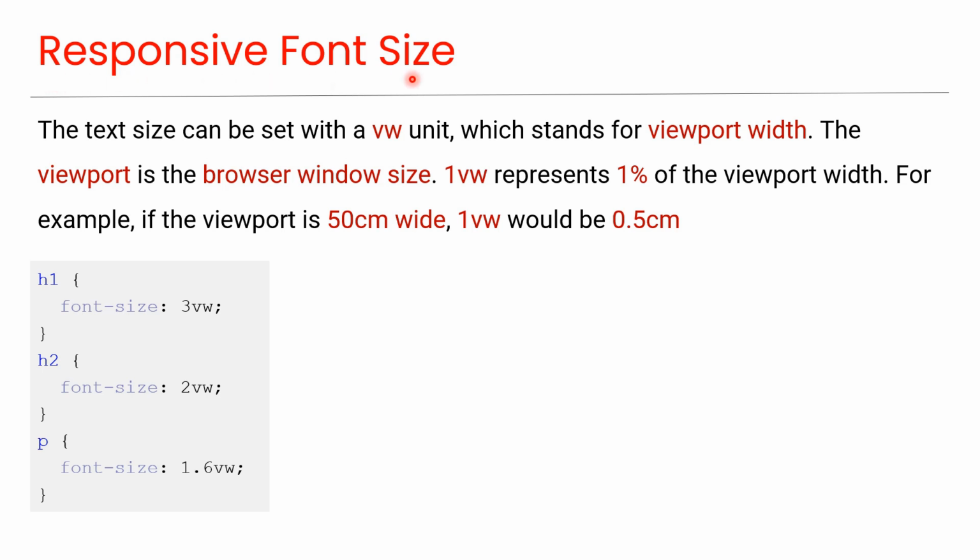Responsive font size. The text size can be set with a VW unit, which stands for viewport width. As you can see in this code, we have specified different font sizes in VW for these heading and paragraph elements. The viewport is the browser window size. 1 VW represents 1% of the viewport width. For example, if the viewport is 50 centimeters wide, 1 VW would be 0.5 centimeters.